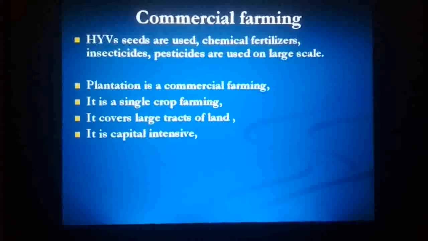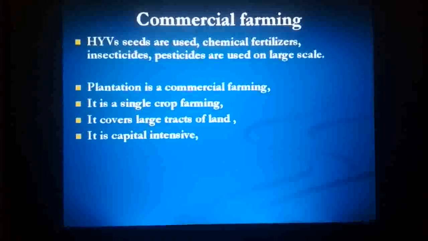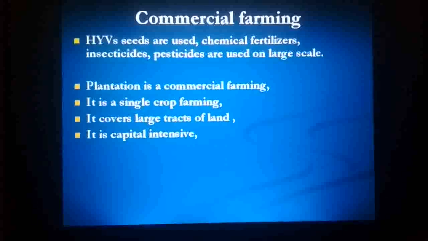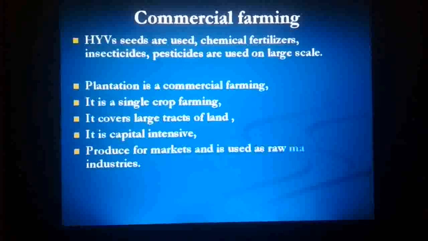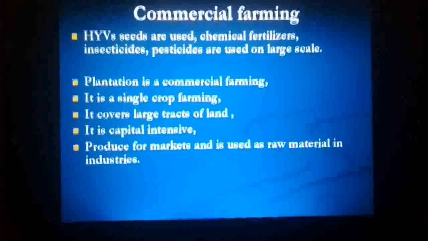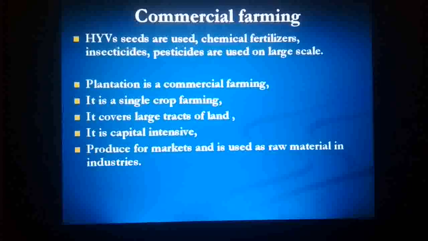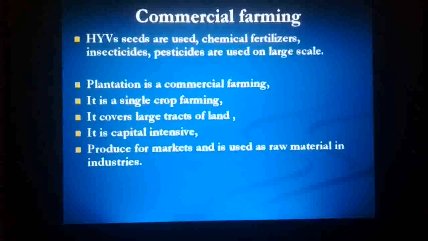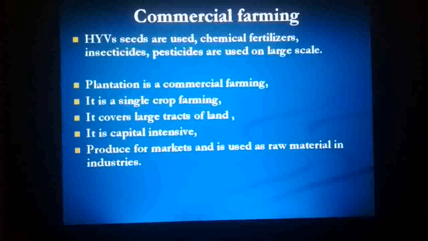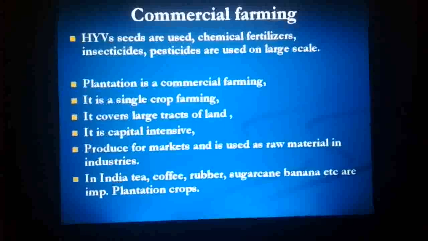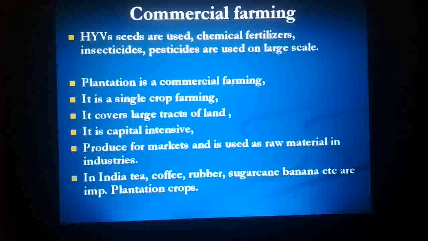We need a large number of laborers as far as this commercial farming is concerned, but at the same time we require a huge amount of capital. What we get through commercial farming is mainly produced for the markets and used as a raw material in a number of industries. In India, tea, coffee, rubber, sugarcane, banana, etc. are the important plantation crops.